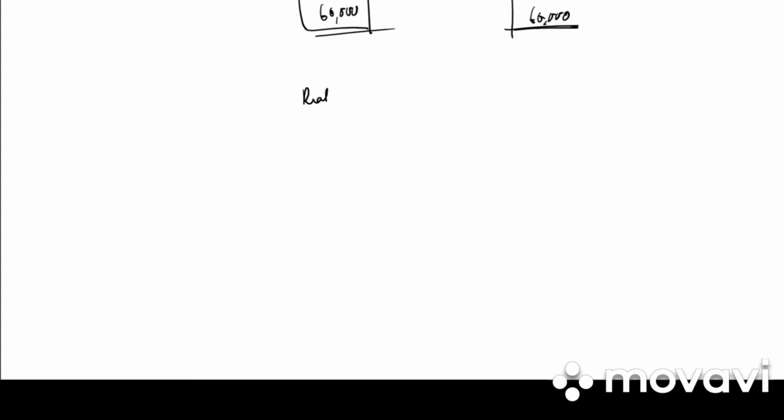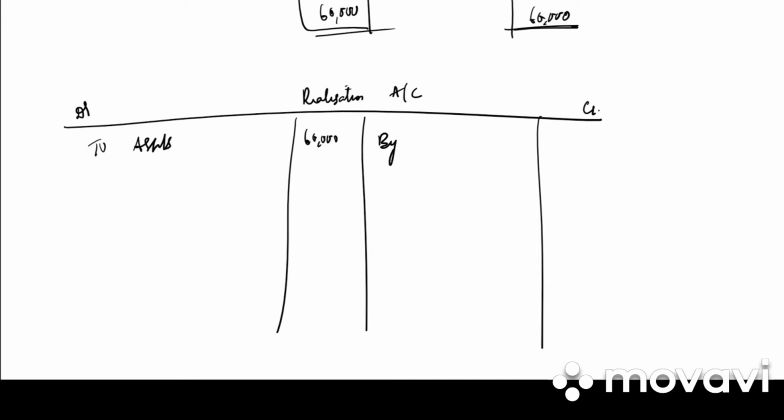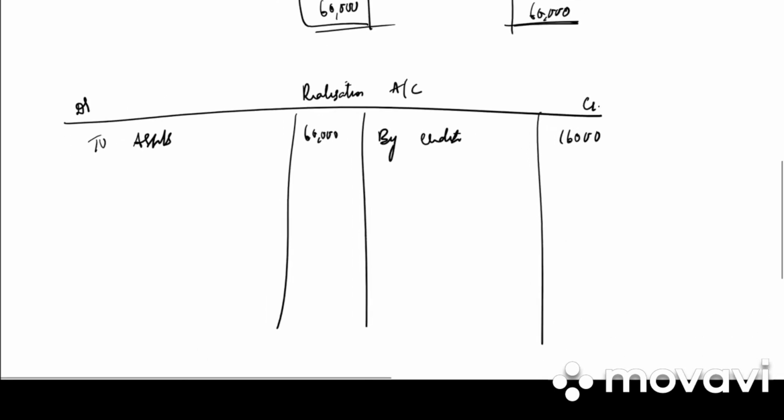After that we need to prepare the realization account. Particulars, amount, particulars and amount. We have the debit side and credit side. First thing, write down all the assets: to assets 60,000. All the liabilities: by creditors 16,000. After that we need to realize the assets.